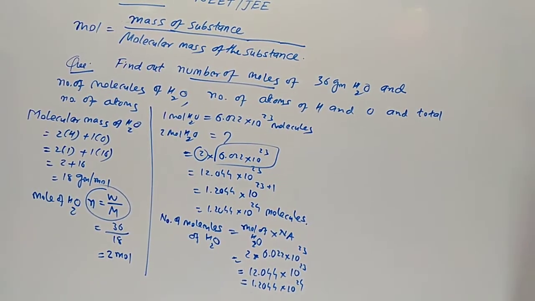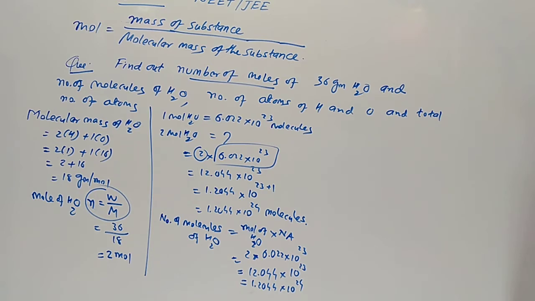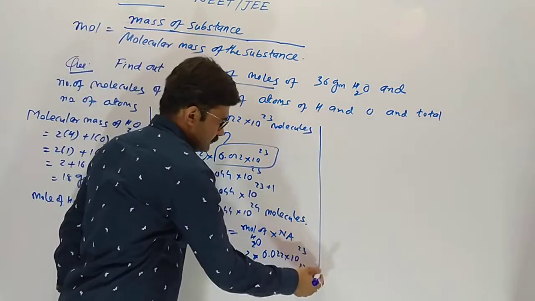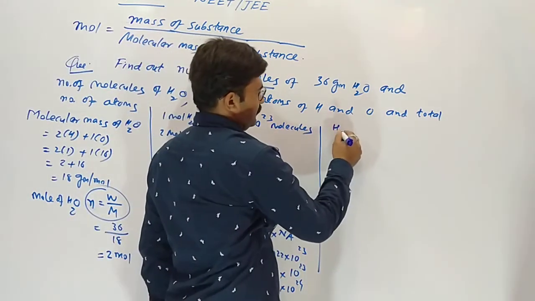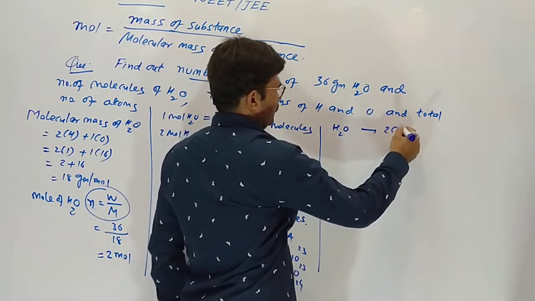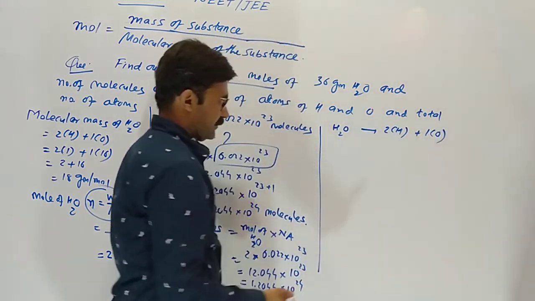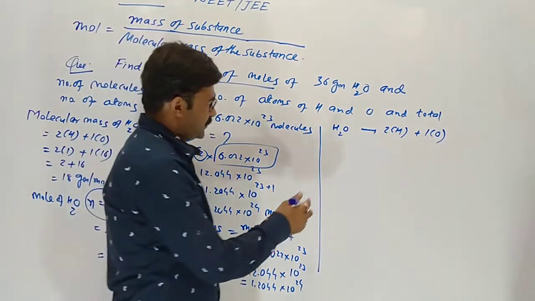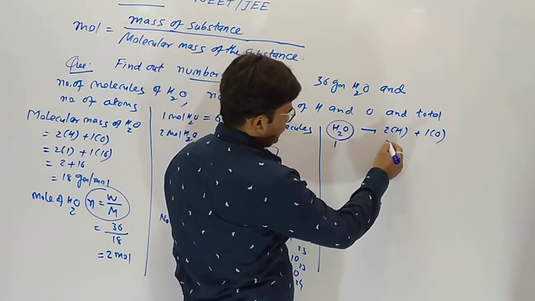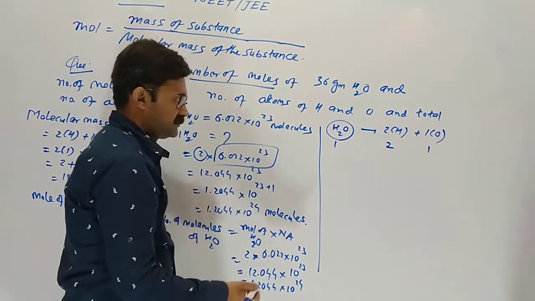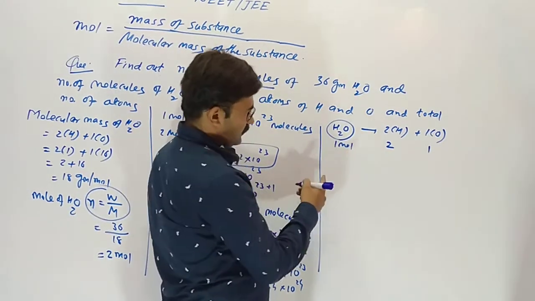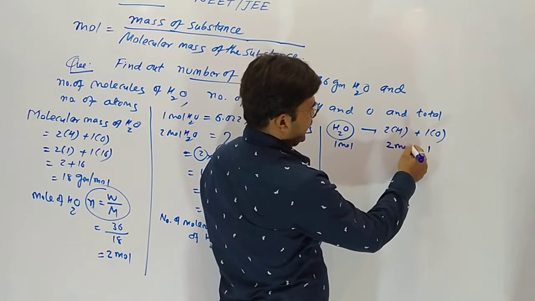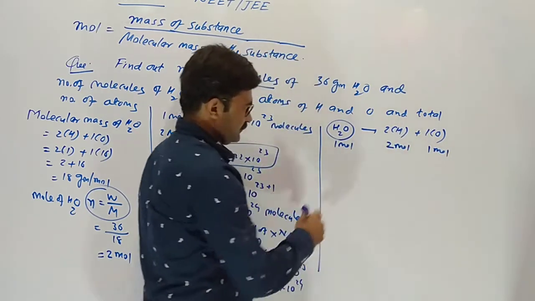Now for getting number of atoms, how? In one molecule of water there are 2 hydrogen and 1 oxygen. Rough work: in H2O, how many hydrogen are visible? 2. Oxygen 1. Yes. So one molecule of water gives 2 hydrogen, 1 oxygen. So 1 mole H2O gives 2 mole hydrogen and 1 mole oxygen.